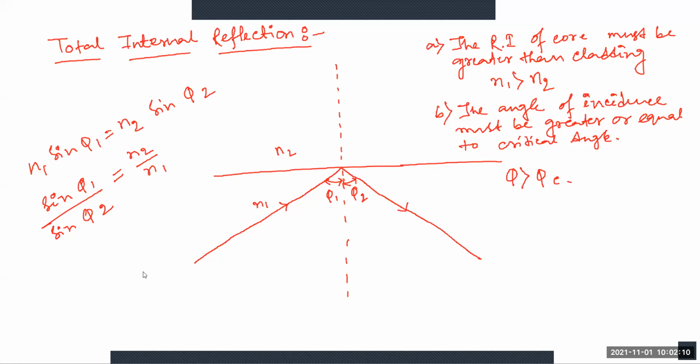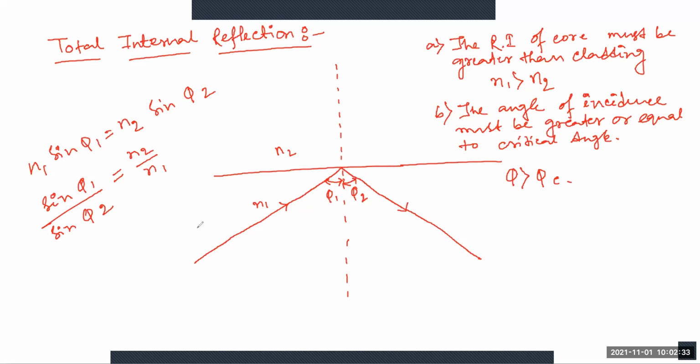When the angle of refraction is 90 degrees, the refracted ray emerges parallel to the interface between the media, and the angle of incidence must be less than 90 degrees.